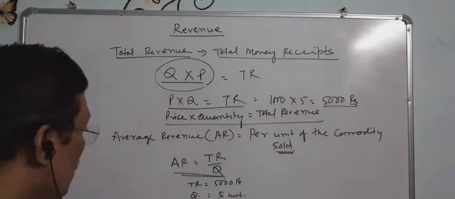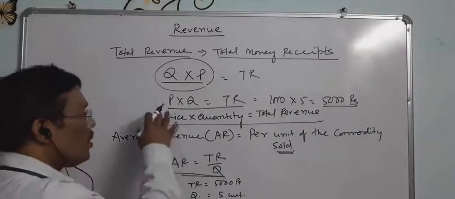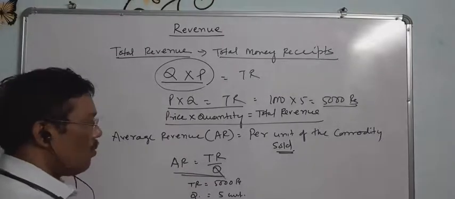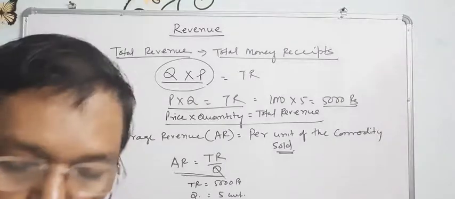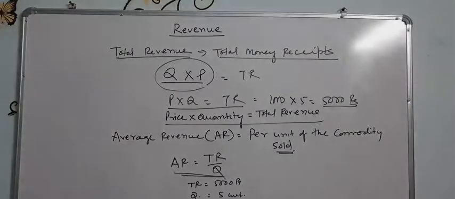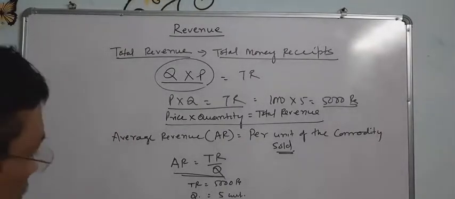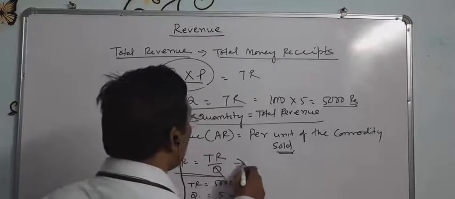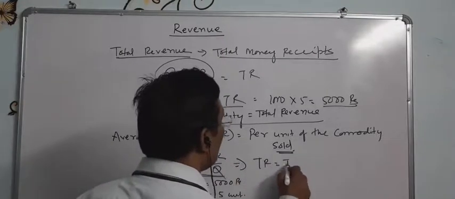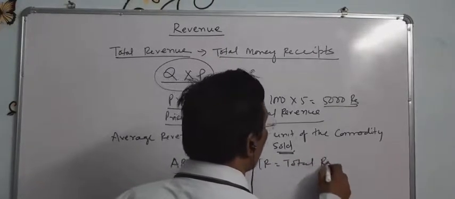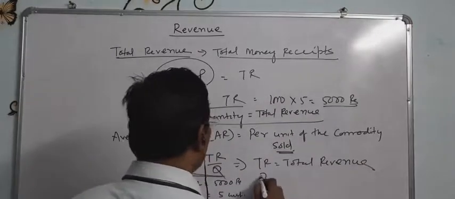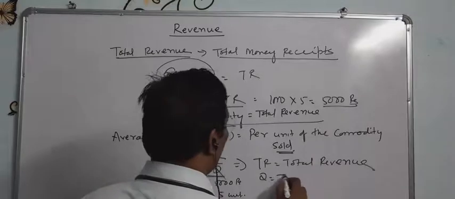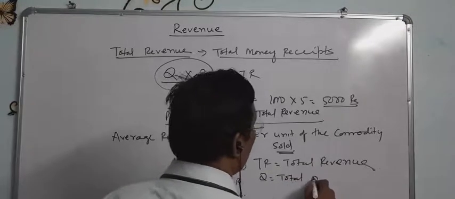So these are the formulas for total revenue and average revenue. Total revenue equals price into quantity, and average revenue equals total revenue divided by the number of units sold. Here TR is the total revenue and Q is the total quantity sold.